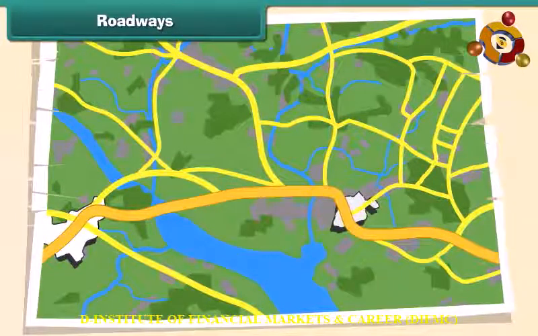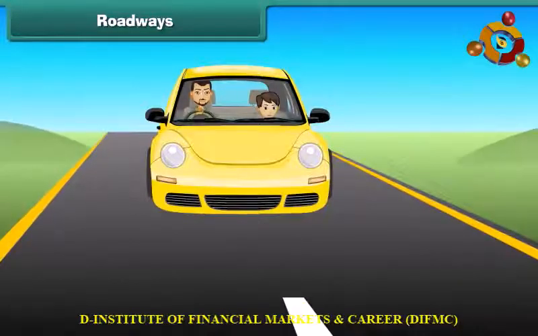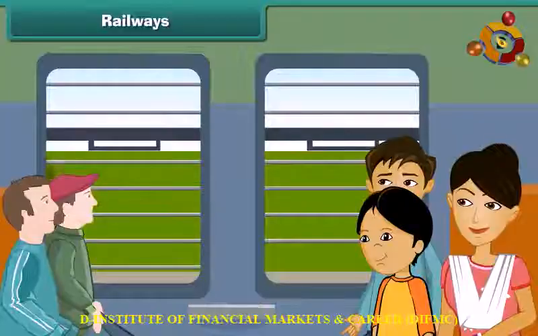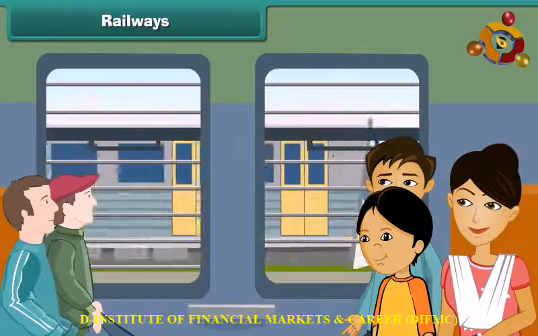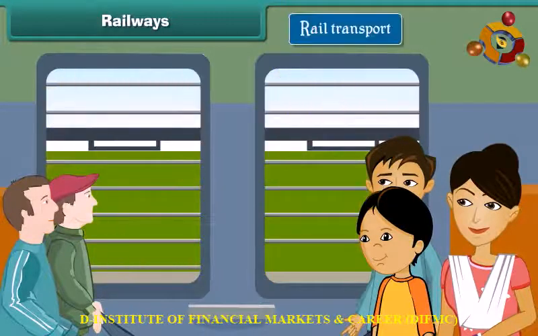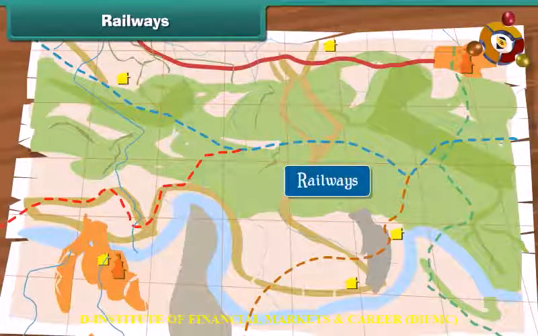Roadways. Roads connect one place to another on the surface of land. The ways or paths on which vehicles are driven are called the roadways. Railways. Transportation of goods and passengers on rail lines through trains is known as rail transport. The ways or paths on which trains move are called the railways.